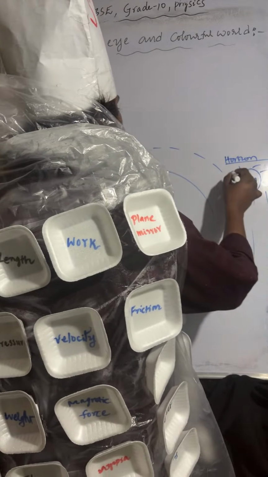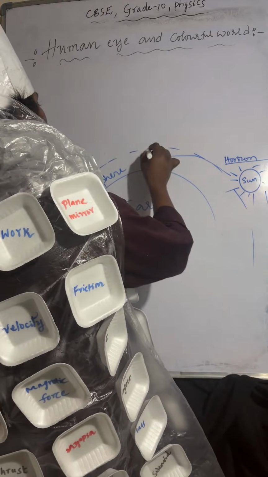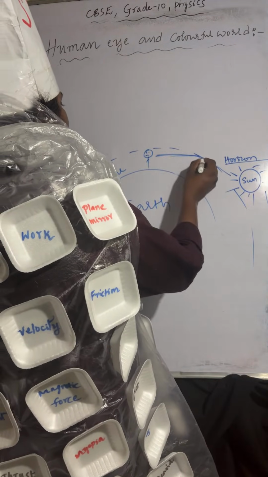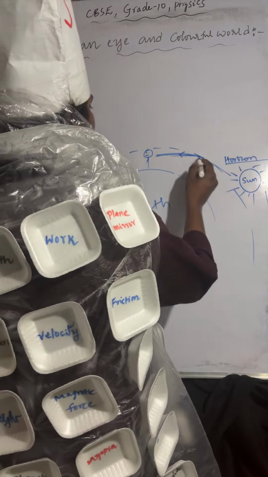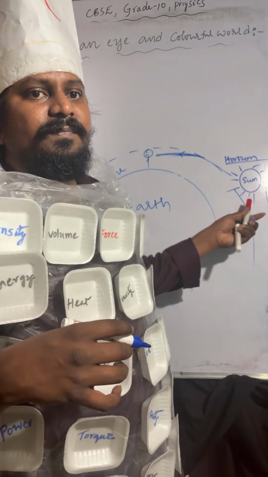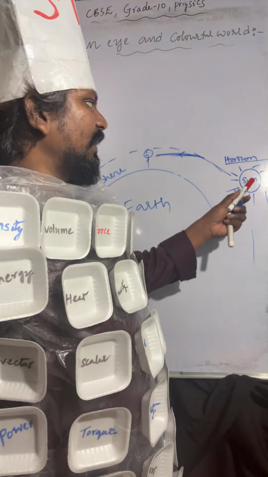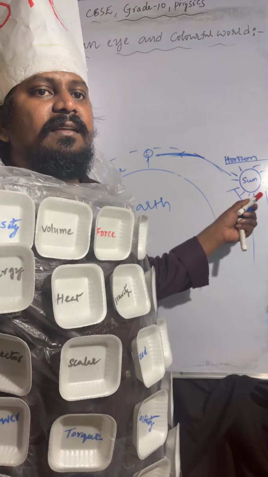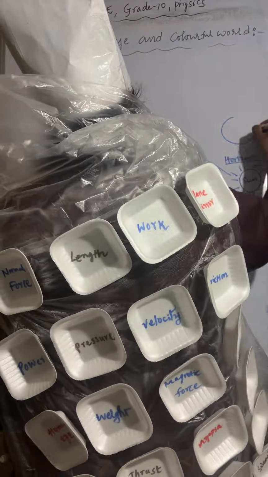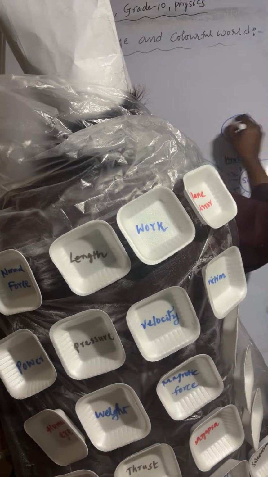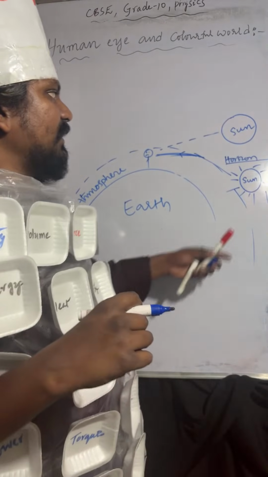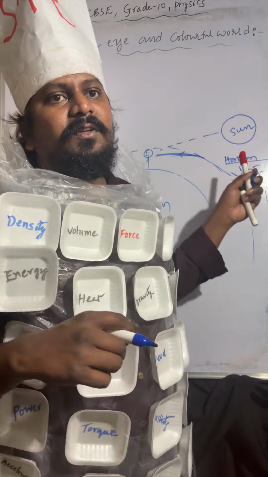When the light ray is coming from the sun, the person is here. Due to the atmosphere, refraction of light takes place. So here is the sun, and after that the sun position appears here. This is the apparent position of the sun, and this is the actual position of the sun.